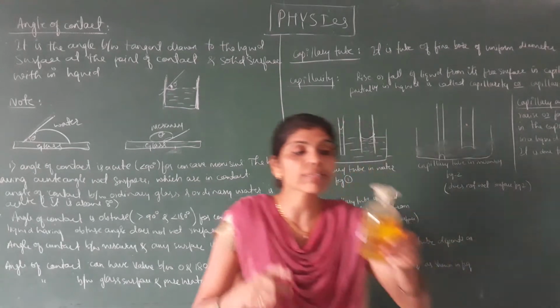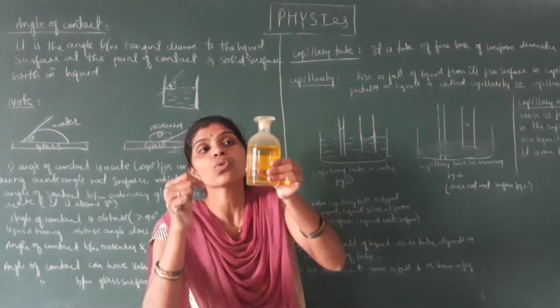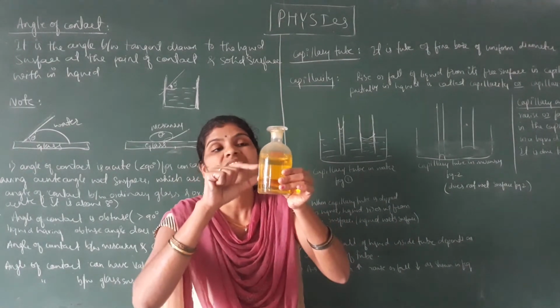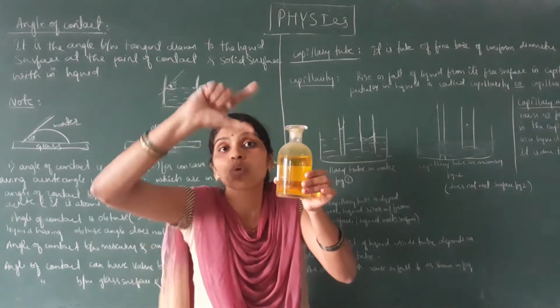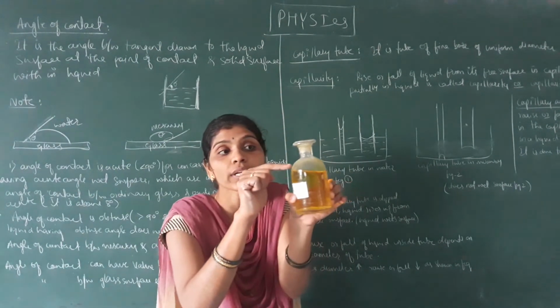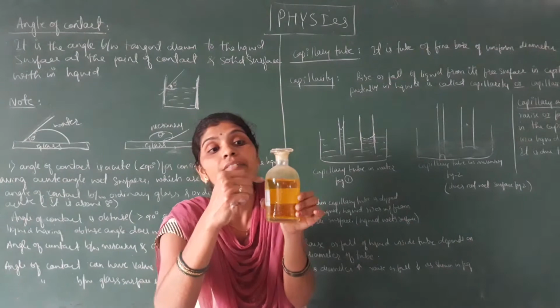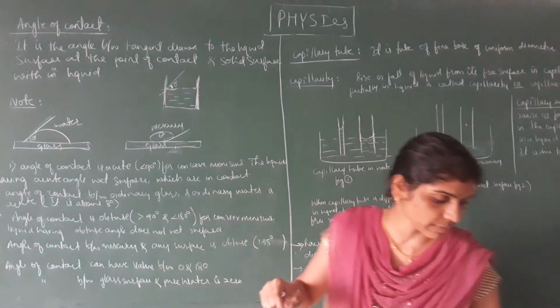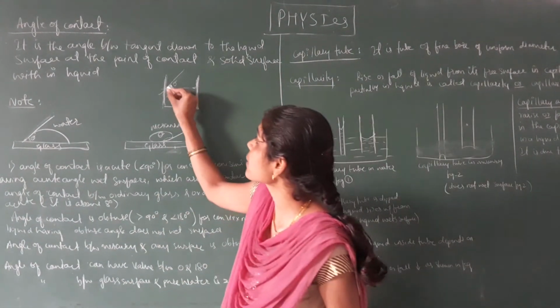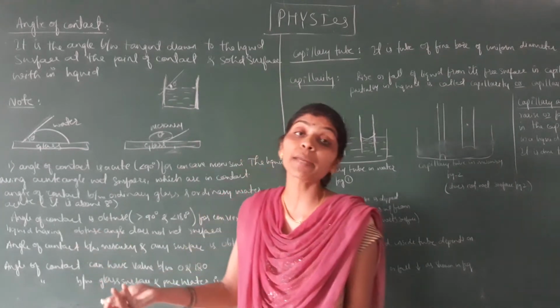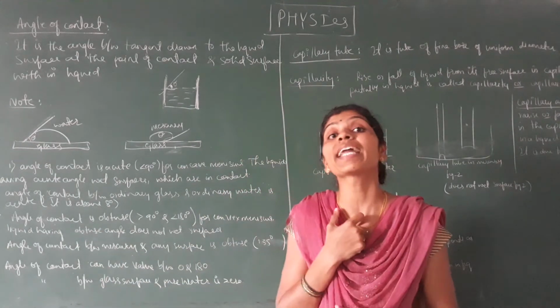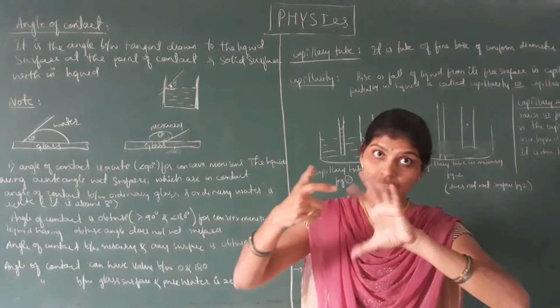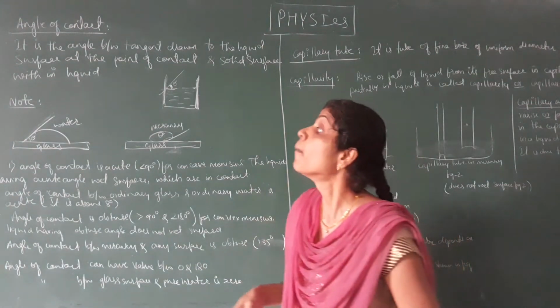Suppose in this liquid the meniscus is, so if you shake this one, the liquid level is going to, the level you see, we call it the meniscus. So here that is written, it may be convex or it may be concave, depending upon the angle of contact. Based on the angle of contact it is going to form a meniscus.